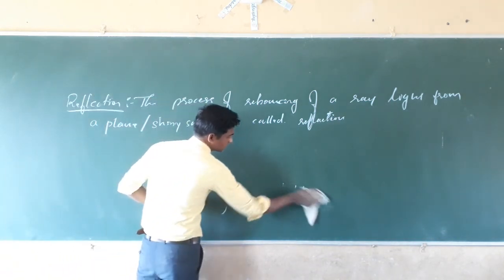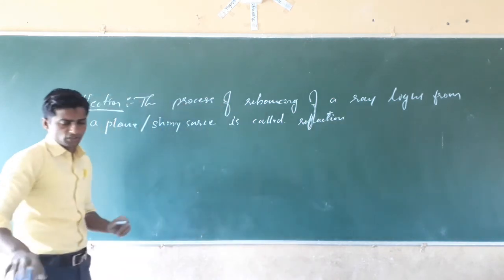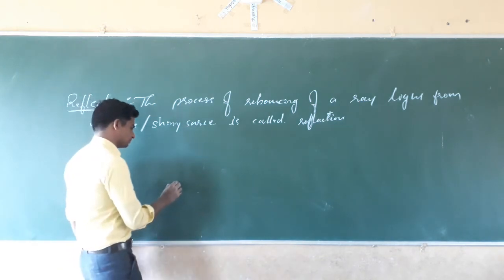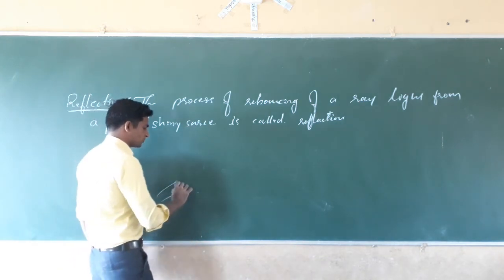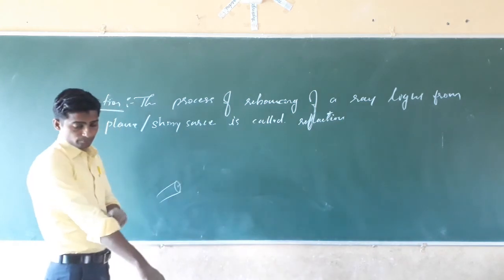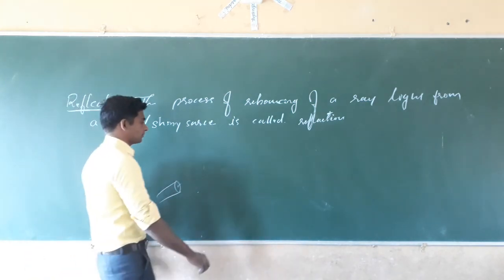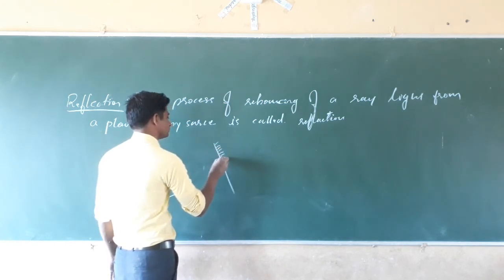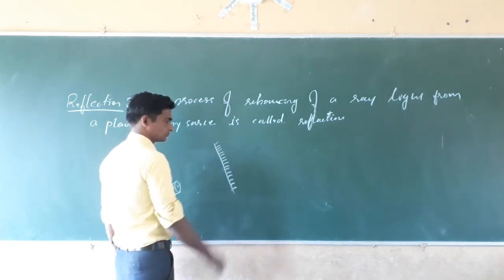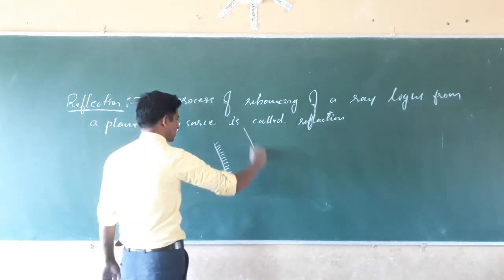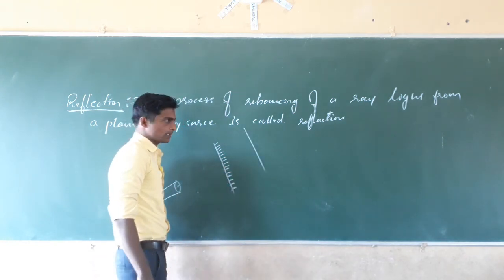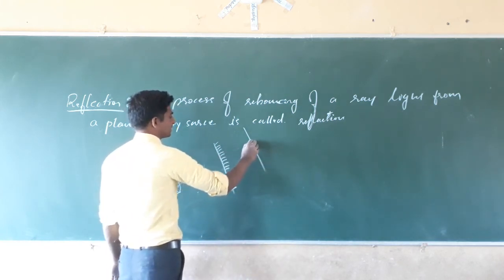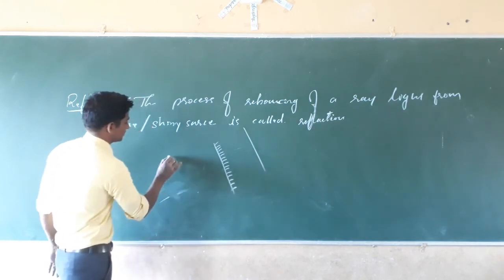Next, dear students, here is one funny game with reflection. See what happens. We have to take a torch by which we pass a light. On the way, we put a cone, and here we put a mirror.